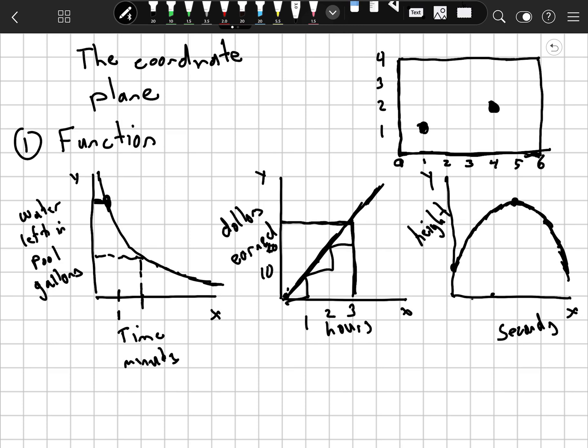And again, as you have one input, you can determine the output. Maybe after 1 second, your height is so much, and after 2 seconds, your height is so much, and so on. So coordinate planes are helpful in looking at functions and recognizing the patterns, but also recognizing your output when you have a given input. Let's go to the next page.